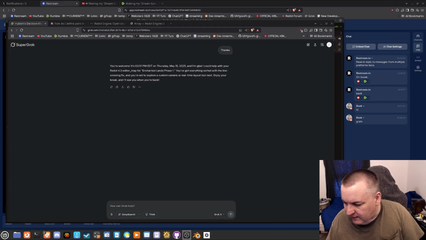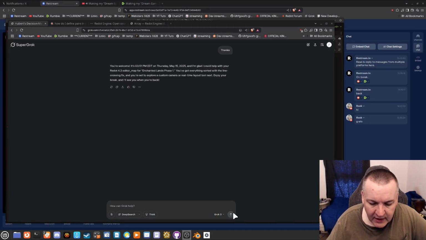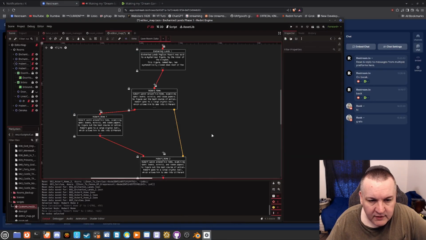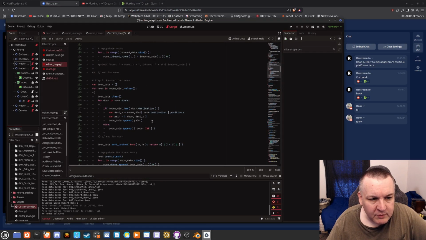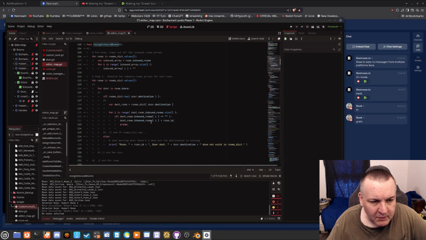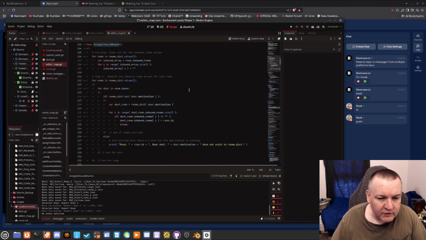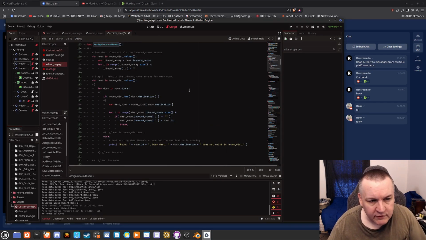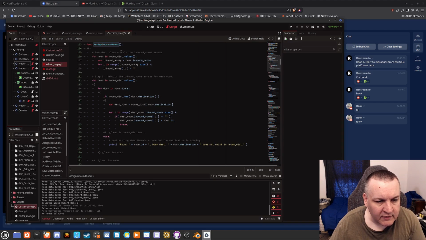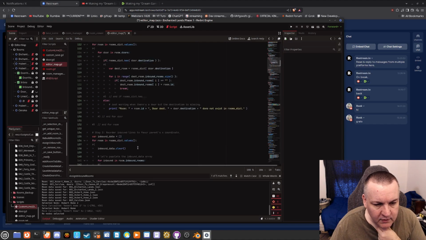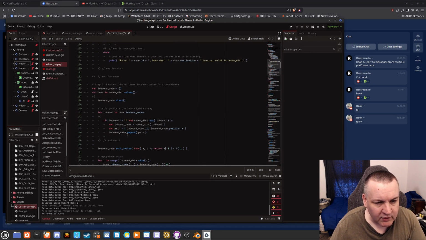Today is Thursday, May 15th, 2025, and this is what I got done. Okay, so let me show you the script first, and that is I modified assign inbound rooms to handle crossover. So basically what happens here is it rebuilds the inbound rooms arrays for each room. Let's see here. What does this do? Go through the doors, destination room, break. Okay. That's the regular. That's the deal.